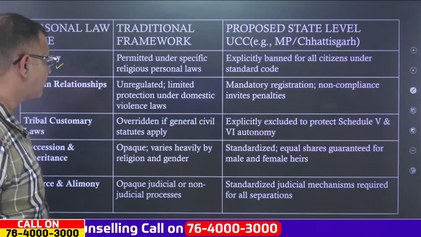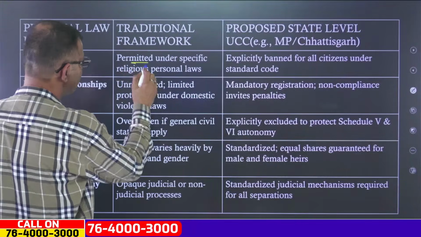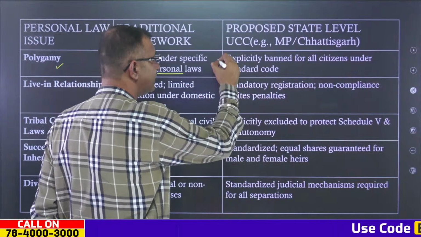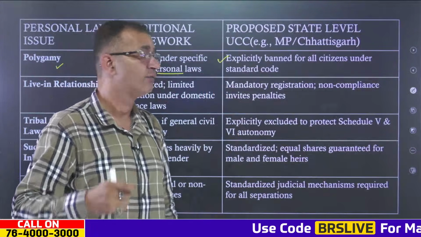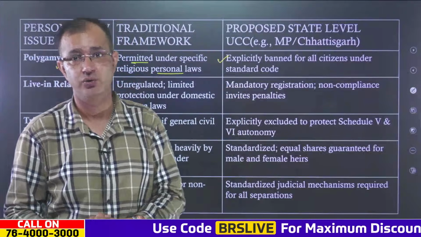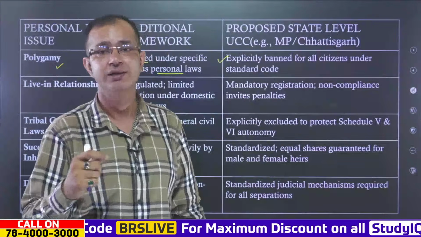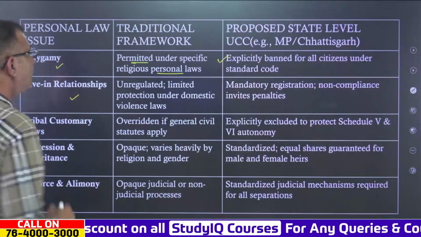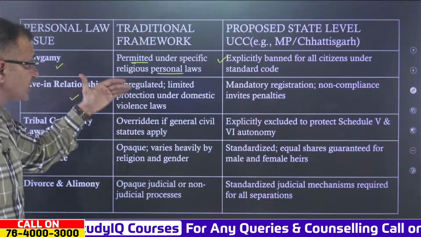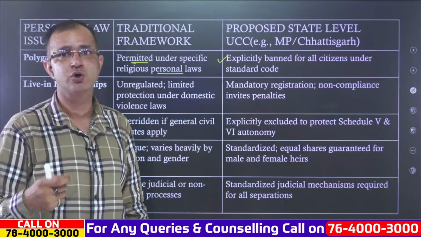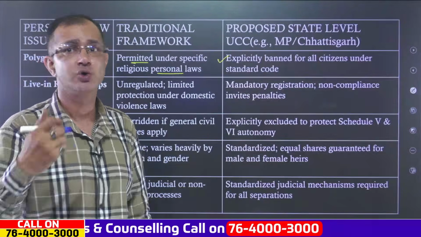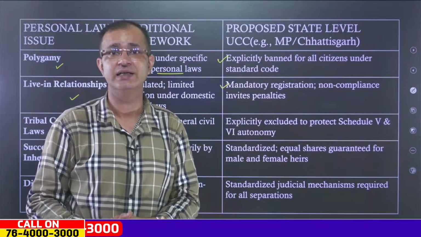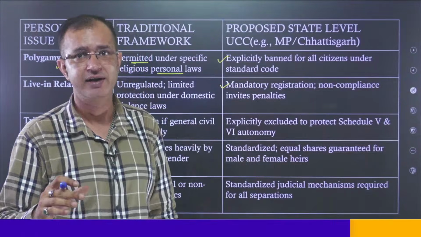In the traditional framework, polygamy has been permitted under specific religious personal laws, for example in Muslim law, but the proposed state-level UCC will explicitly ban it for all citizens under the standard code. So polygamy is one of the issues targeted by the Uniform Civil Code. Then there are live-in relationships, which are right now unregulated, with limited protection under domestic violence law, provided only by the Supreme Court. As per the UCC, there will be mandatory registration, non-compliance will invite penalties, and thereby it will regulate live-in relationships as well.